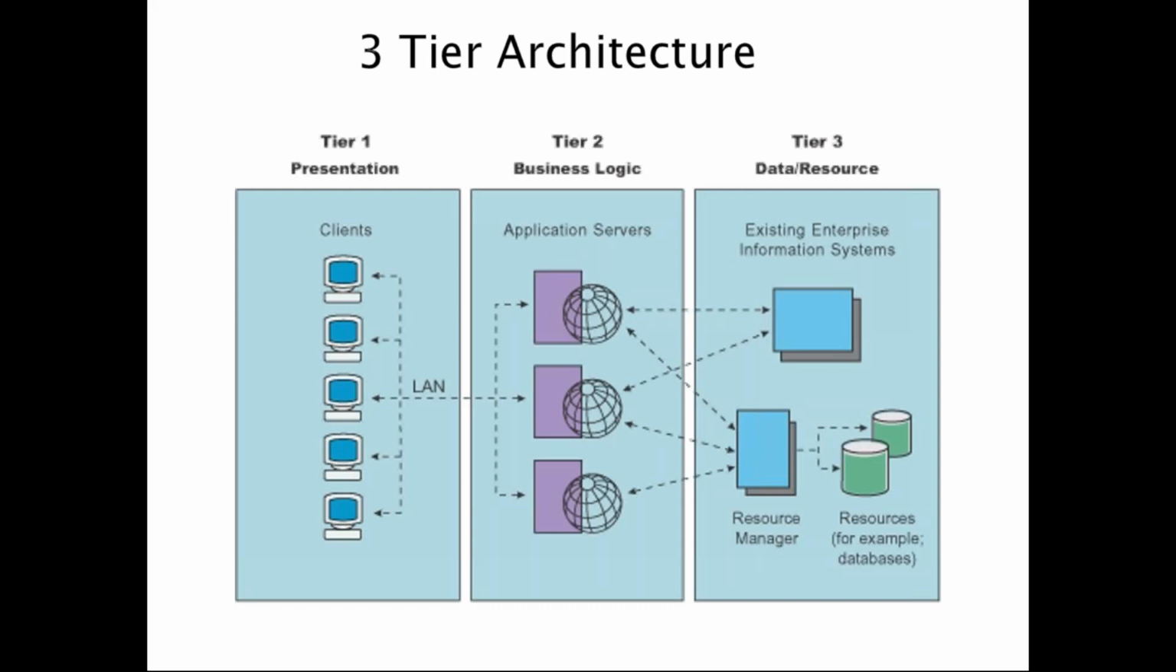So the application server is the heart of your three-tier architecture, because this is the location where you have the actual Java code which you are going to interact with the user. The third layer is the data resource layer.